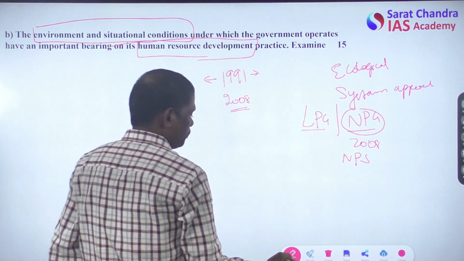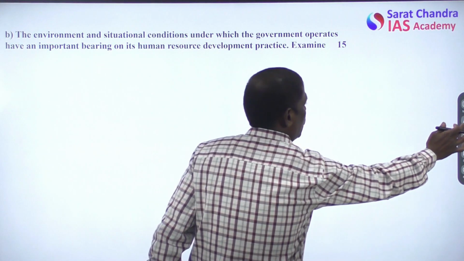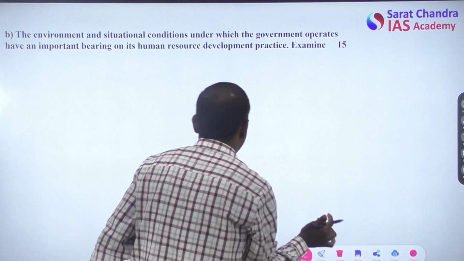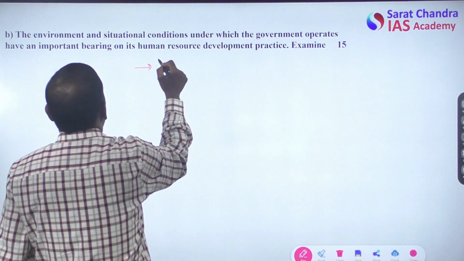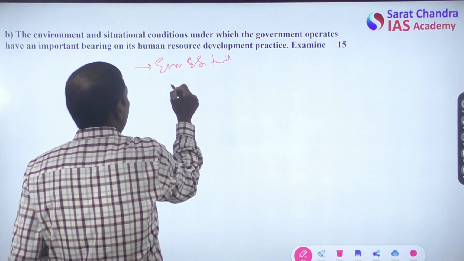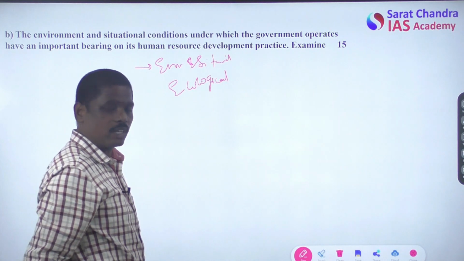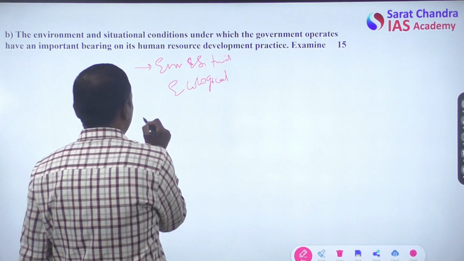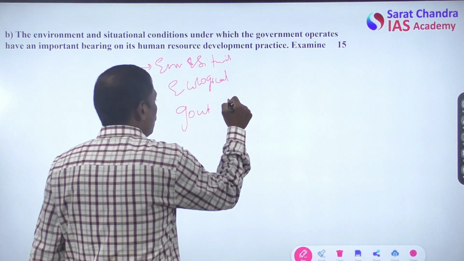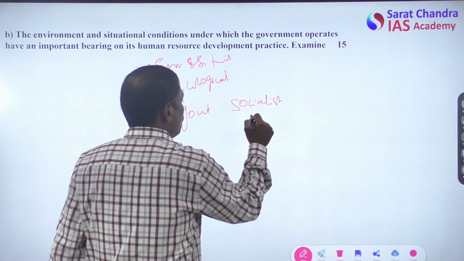So first of all, let us start our answer from this point: what is the environment and the situation. For this, use the ecological approach. Write the meaning of the ecological approach and the systems approach. Second, the governments placed under socialistic conditions, that is